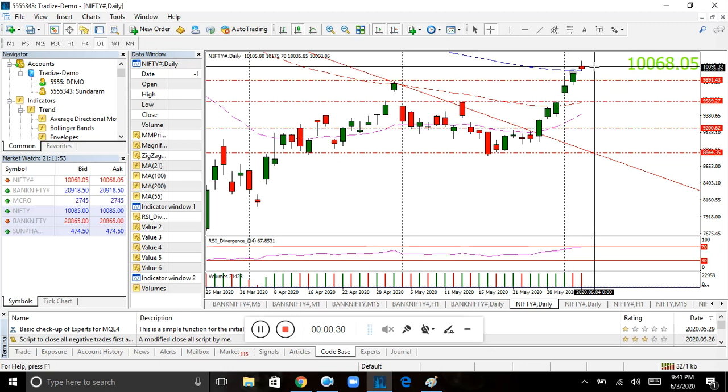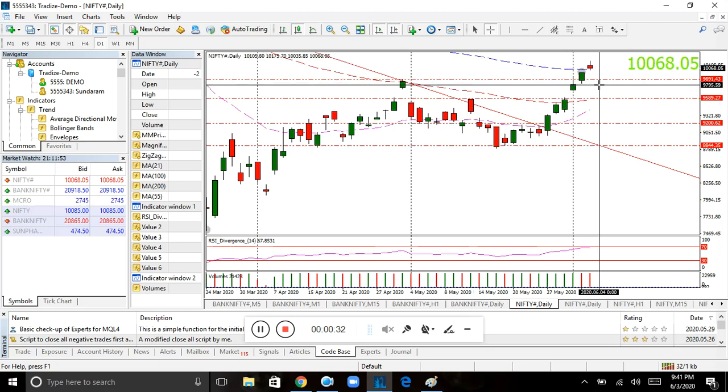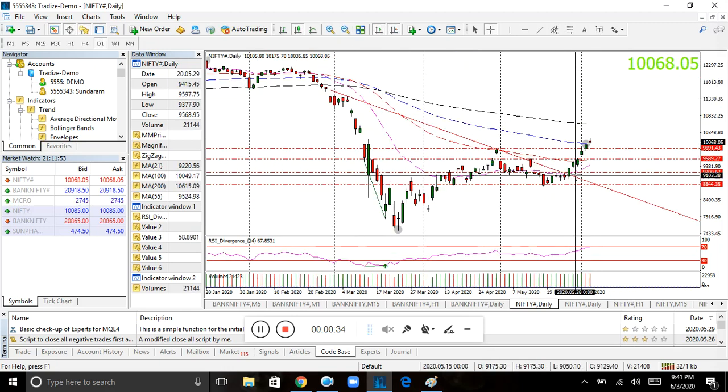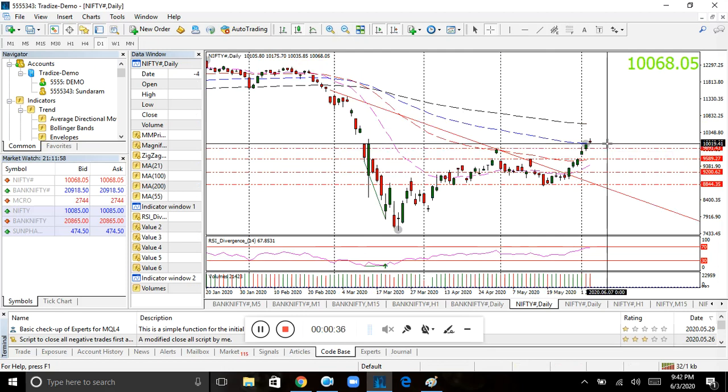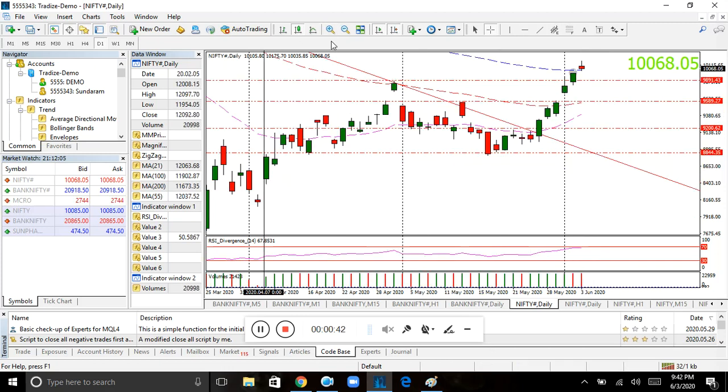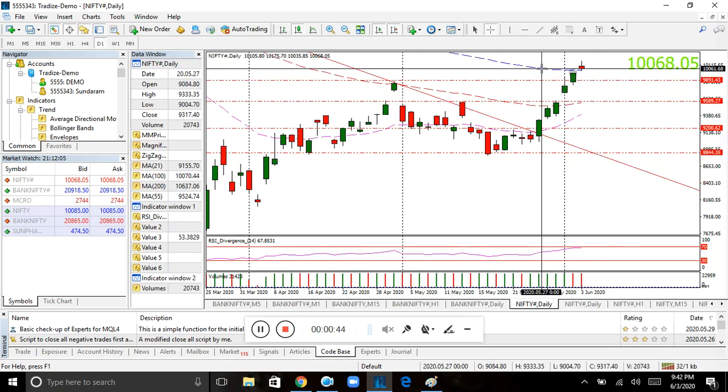There is a big rejection from the top, as we discussed, right? There was a resistance here. See, exactly at the resistance point you can see Nifty has come down. It is sitting at the 100 days moving average. You can see here the 100-day moving average.